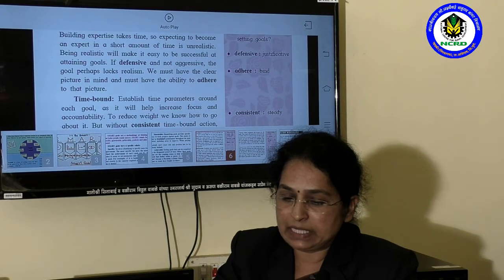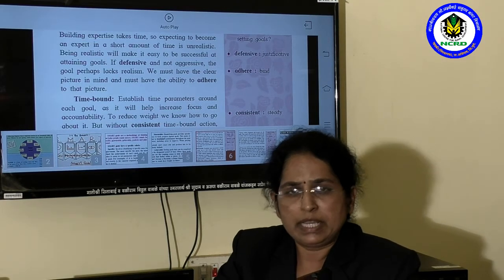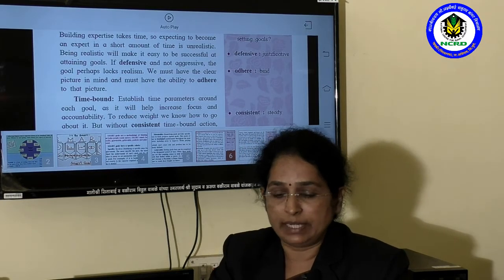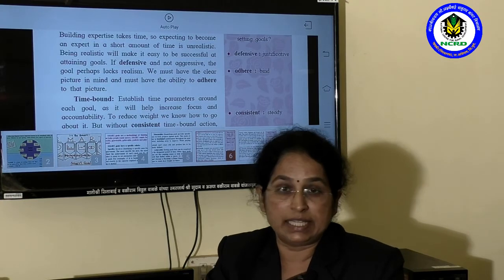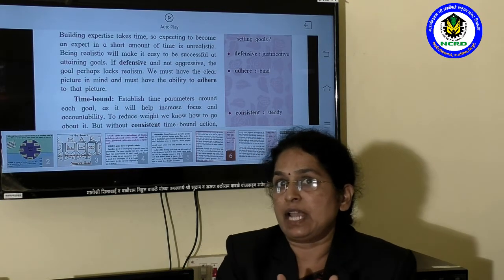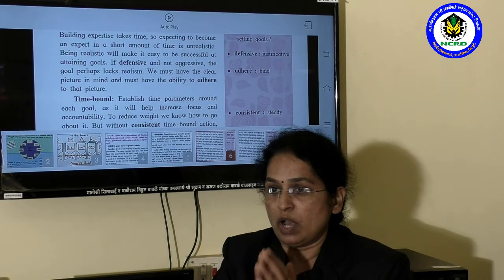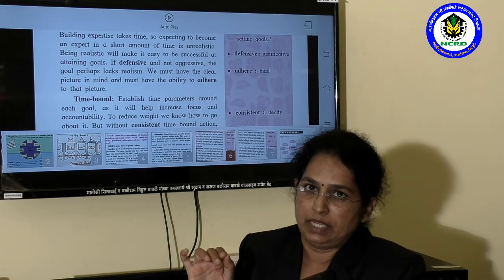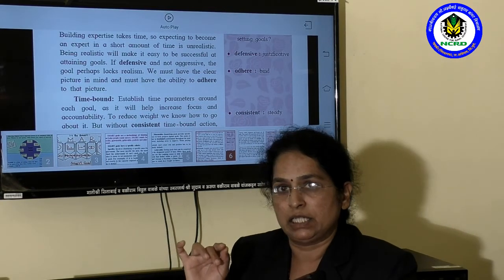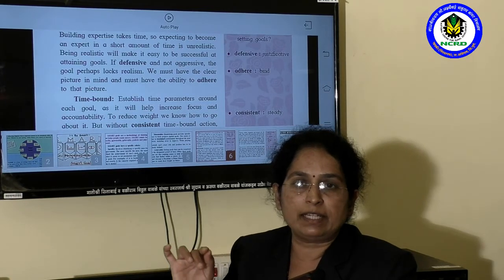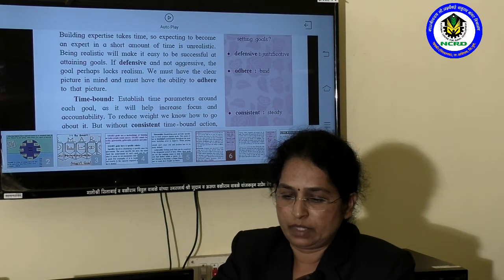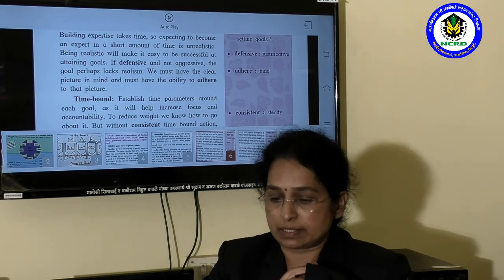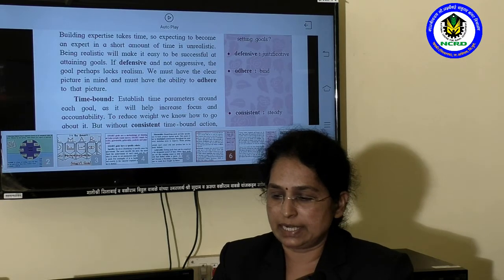All these have to be practiced and implemented without hesitation, without any doubt, or without any indifference in his mind. But within a deadline, he has to do his work within a deadline. Deadline means a specific decided time. He has to complete or fulfill his goal within a specific decided time. So these are the 5 steps or qualities which are called SMART. I think you will understand it better.